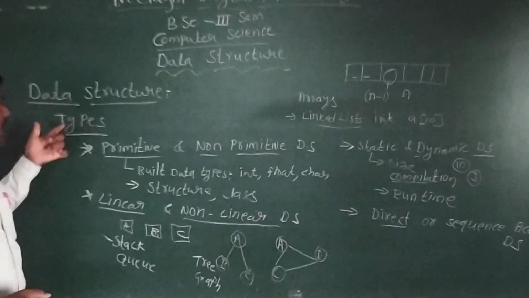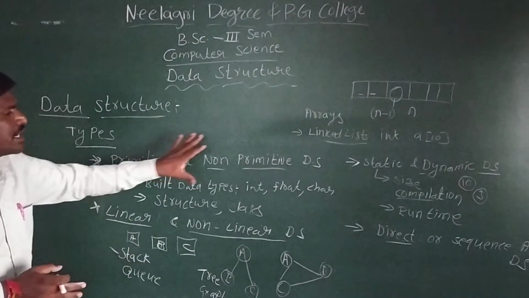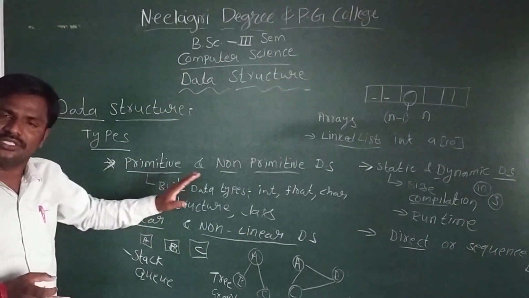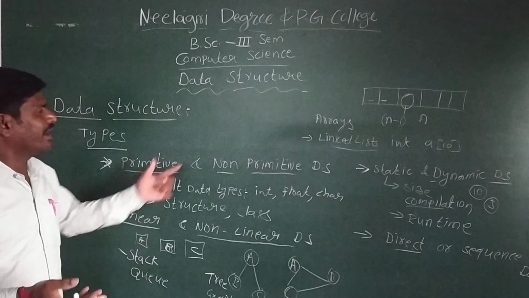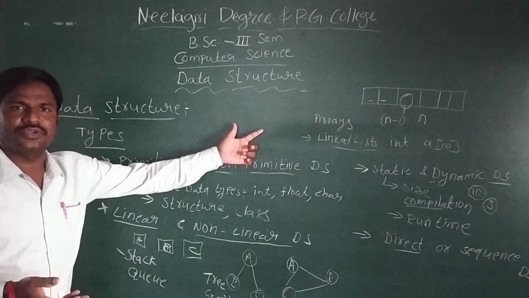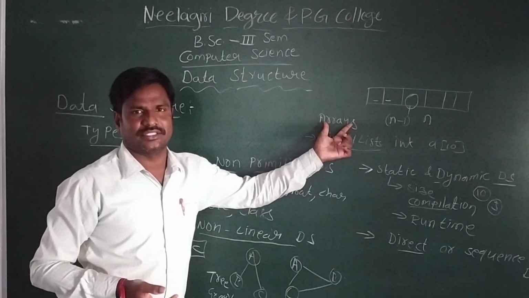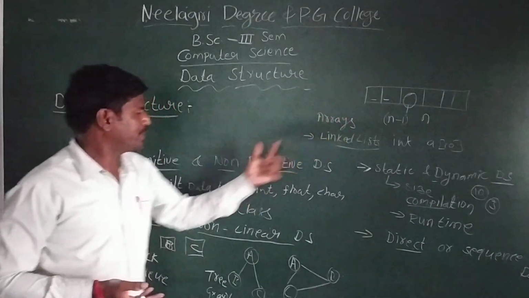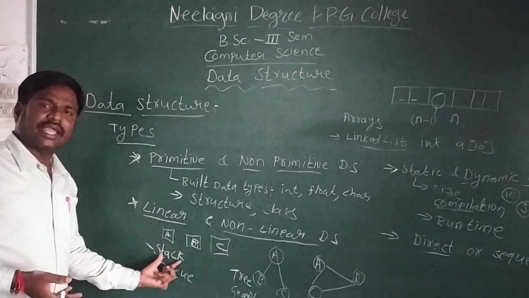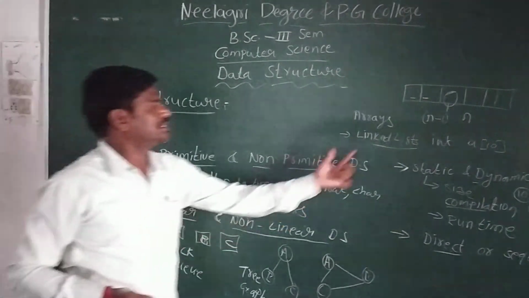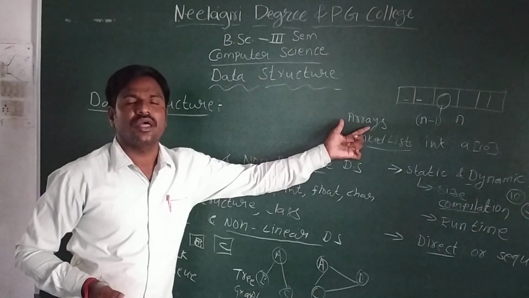So these are the types of data structures. In the first, second and third units, we will discuss only these data types and data structures. The second chapter is arrays. In the next video, I will explain how we represent a data structure using arrays. Once we discuss arrays, we can know what a stack is. Once we discuss linked lists, it is easy to know tree and graph. So in the next video, we will discuss arrays.